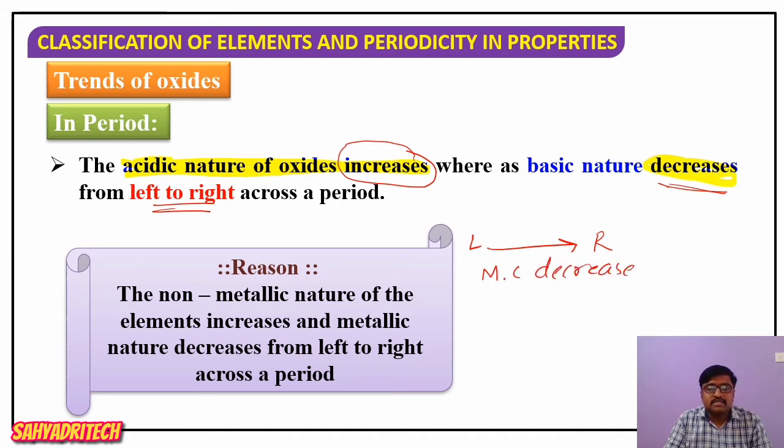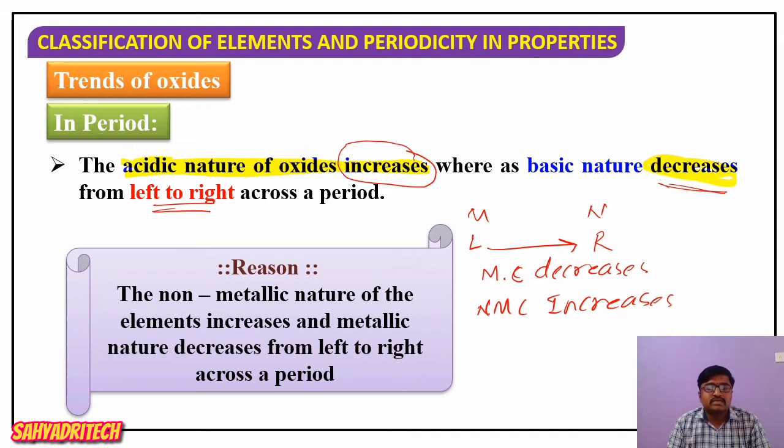The first elements are metals, and as we go towards the last, they become non-metals. If metallic character decreases, then what about non-metallic character? Non-metallic character increases. So as non-metallic character increases and metallic character decreases, we say acidic nature increases.